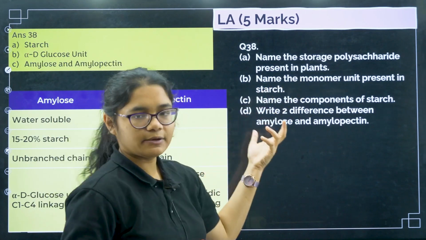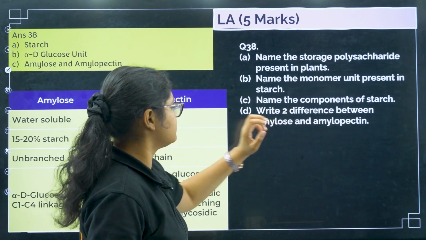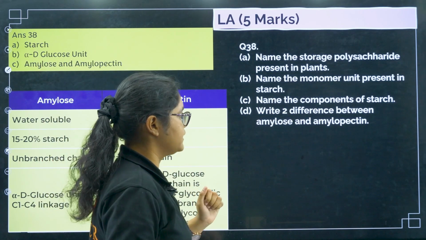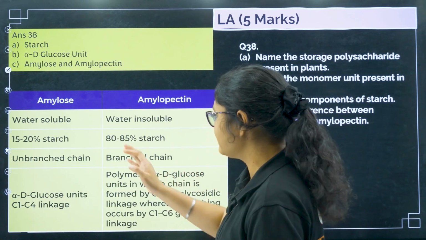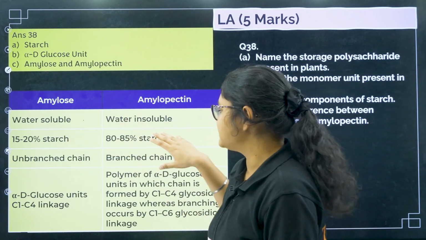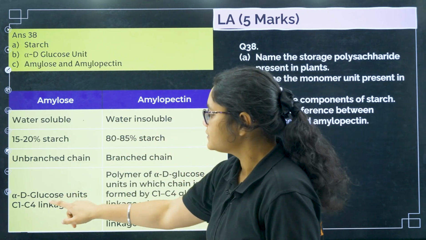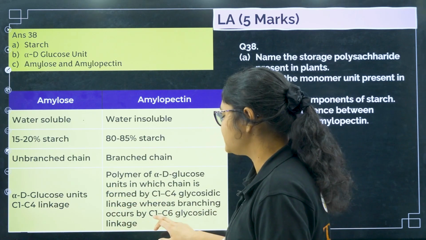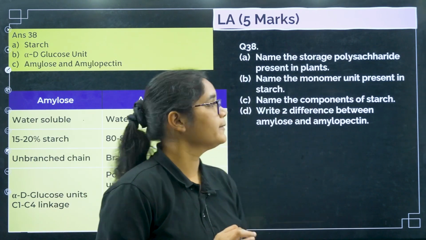Name the monomer unit present in starch, alpha D glucose units. Name the component of starch, amylose and amylopectin. Differences between amylose and amylopectin, very important question. You can see this is water soluble, insoluble, 15 to 20%, here it is 80 to 85%, unbranched, and this is branched. C1-C4 linkage, here it is C1-C4 and C1-C6 glycosidic linkage. Okay.